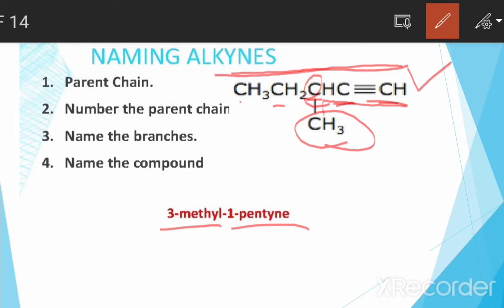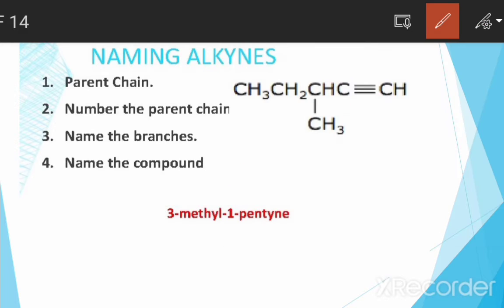If the triple bond is between the second and third carbon, we number it from that end. Then we name any branch or group attached to the carbons on the chain, and finalize the compound name as I told you before.